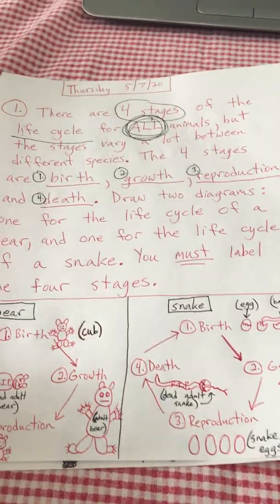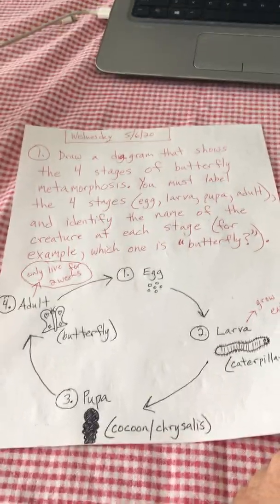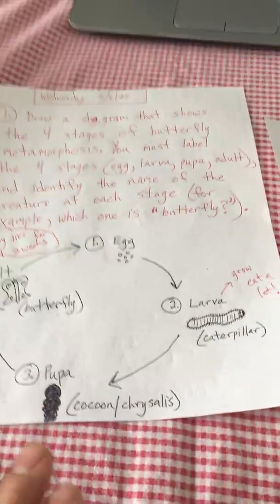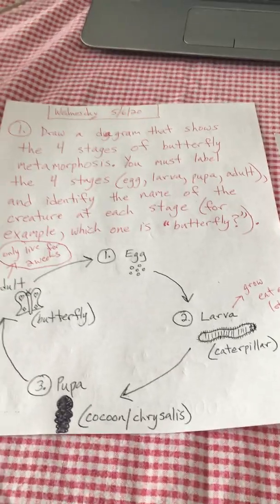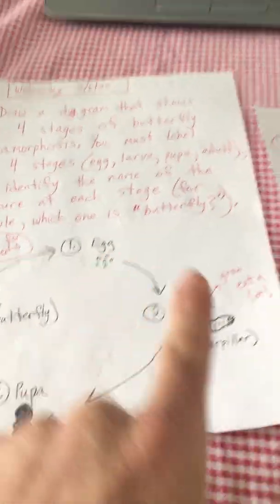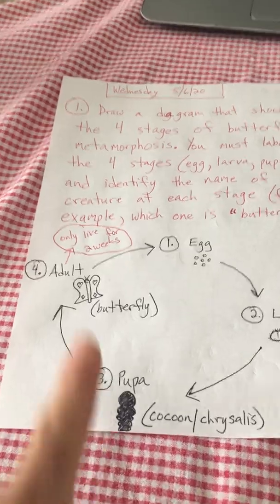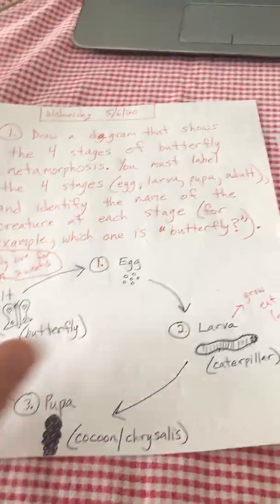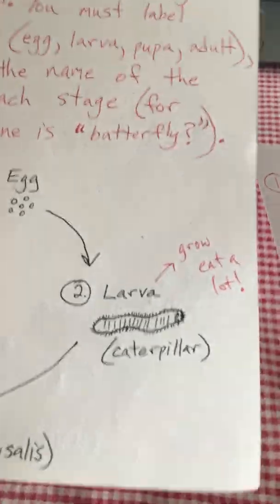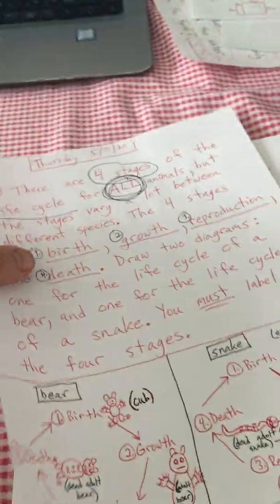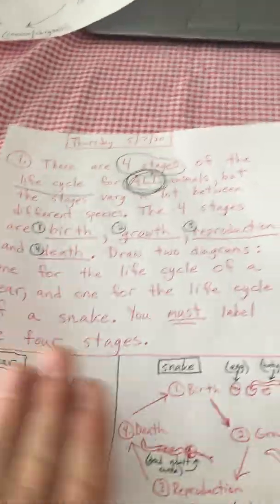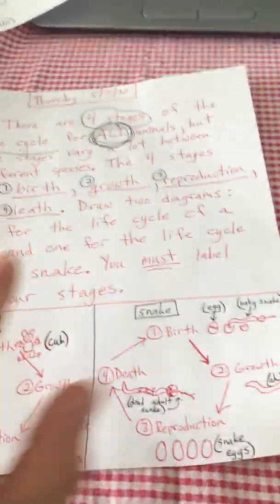Okay, so let's go through this. Like I said, all animals, even when we talked about metamorphosis, insects and amphibians, some amphibians go through metamorphosis. That's not a typical life cycle, but even these animals go through birth, growth, reproduction, they reproduce when they're adults, and then death, right? So even those animals that go through metamorphosis, they still go through these 4 stages. But different animals have different parts of these stages, which we'll talk about. So they vary a little bit, but they all go through these same 4 stages.